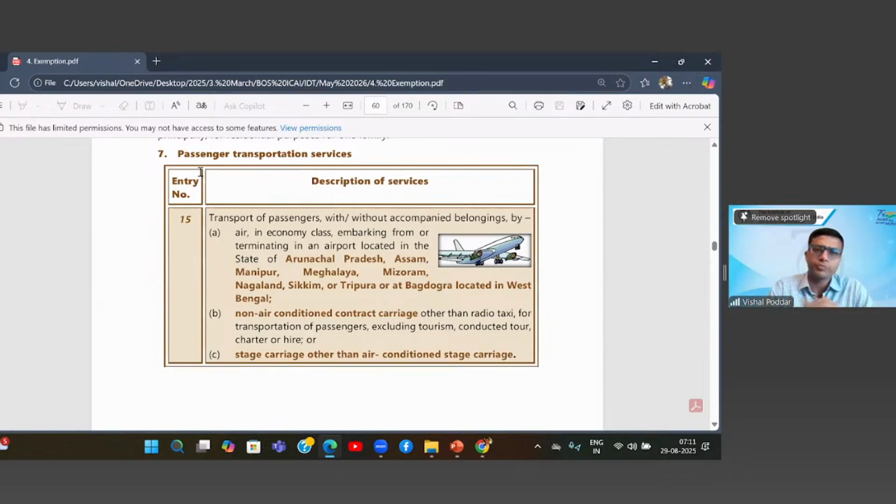Now, logically, air services are never used by the common man. So logically, the flight charges should not be exempt. However, the very first clause A gives you exemption for the air flight charges also. But why? Because they want to promote air transportation to certain backward areas. So how are they exempting it? They are saying in clause A that if you are traveling to any of these locations, then the flight charges would be exempt from GST.